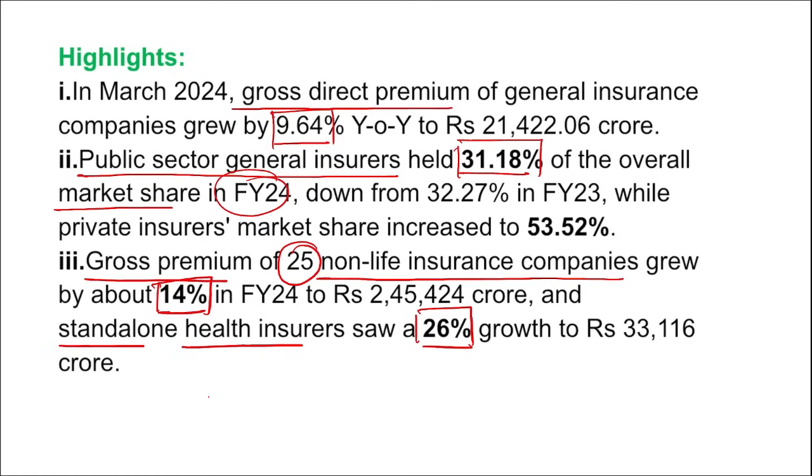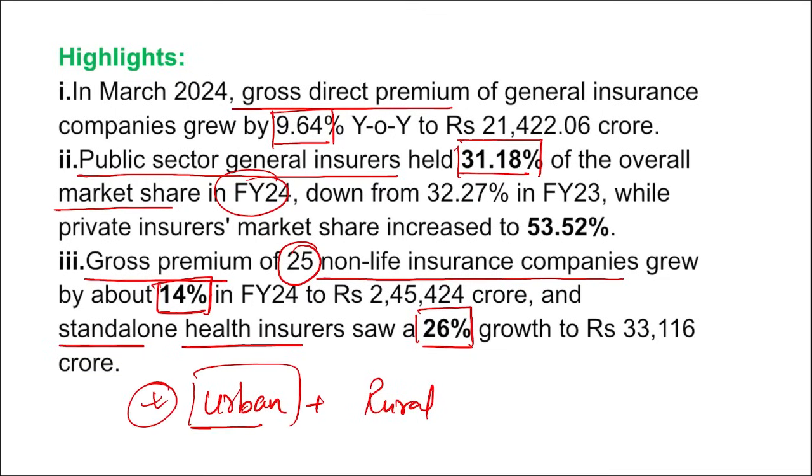Correct? Also remember that earlier these companies used to target urban areas because most of the demand was from urban areas, but now the companies are also targeting rural areas, and the growth we are seeing is also coming from the rural areas.